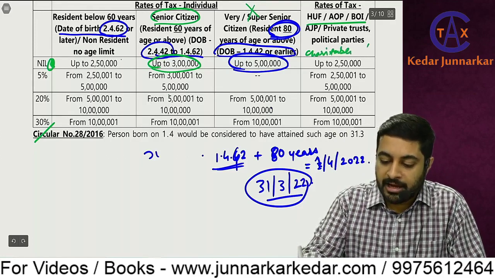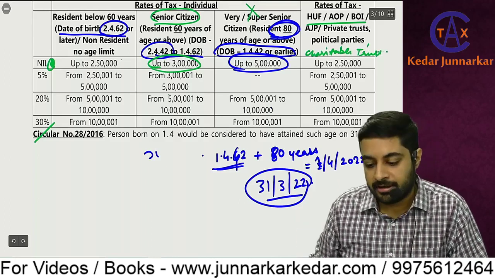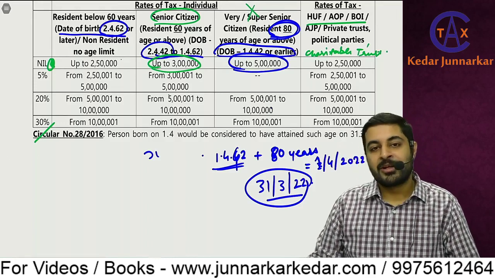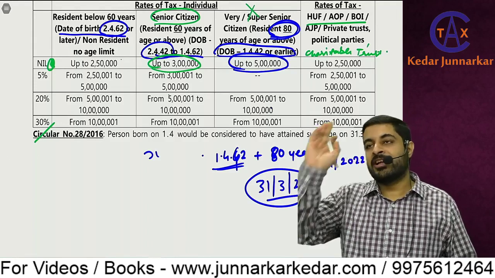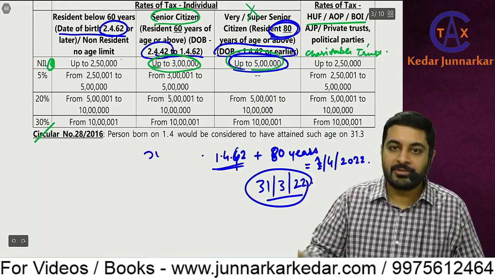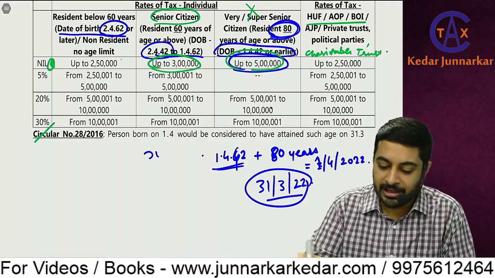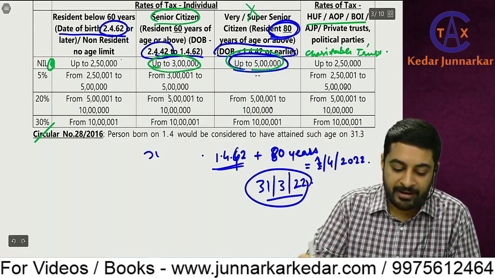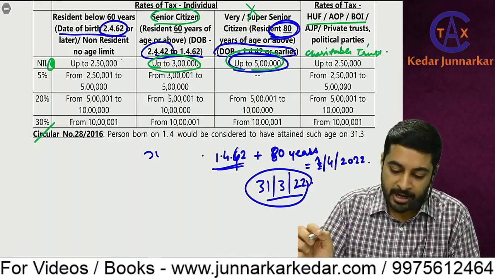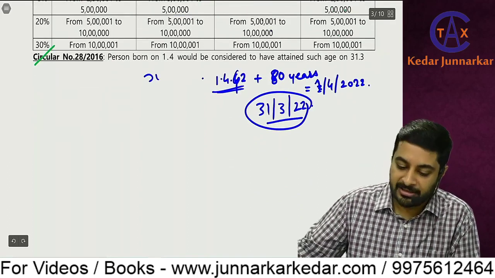So up to 2,50,000. Now for these persons, age is not relevant. There is no senior citizen trust or super senior citizen trust. You can't say that the trust was formed 100 years back, so give this 5 lakh rupees exemption. That is not allowed. So up to 2,50,000 nil, 2,50,000 to 5 lakh 5%, 5 lakh to 10 lakh 20%, and above that 30%. So now we'll do some analysis.